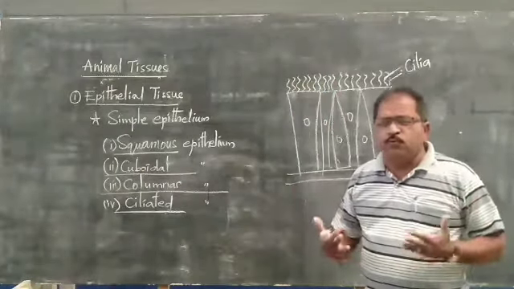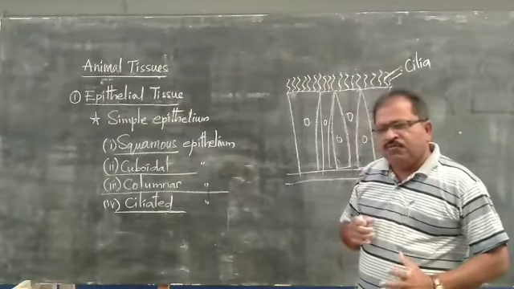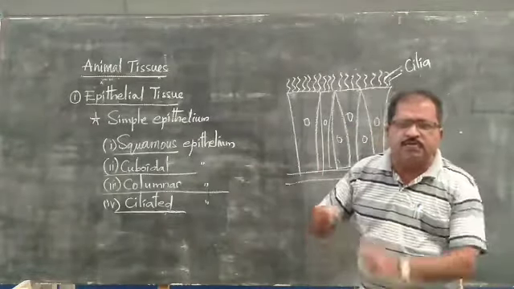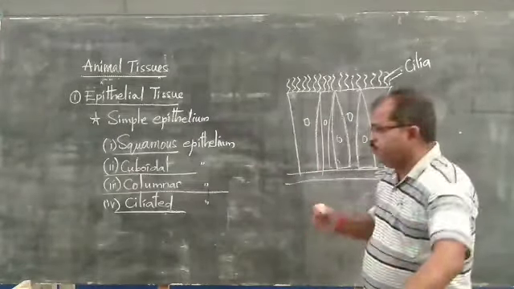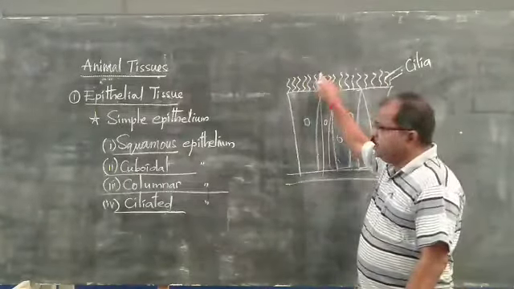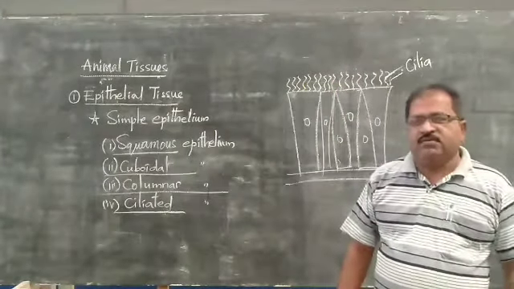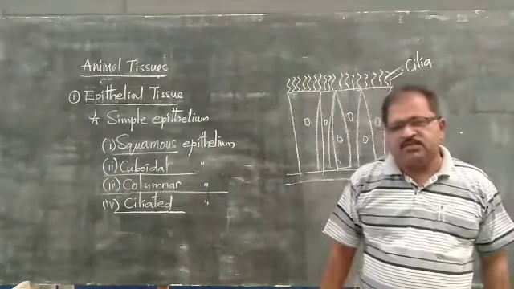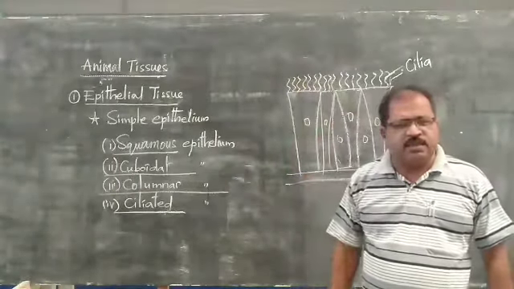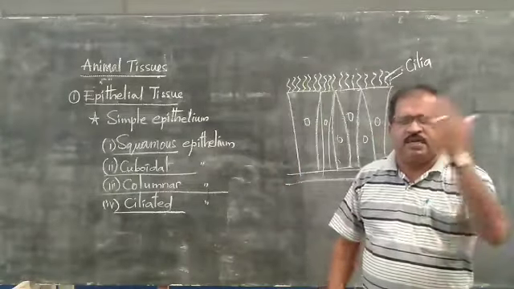These cilia are like the broom of our house. What do we do with the broom? We clean our rooms; wherever the dust particles and unwanted materials are, we clean them with the broom. In the same way, this ciliated epithelium, with the help of the cilia, cleans up the complete body. Wherever the unwanted material, undigested food or toxic material is, everything will be cleaned by this ciliated epithelium.